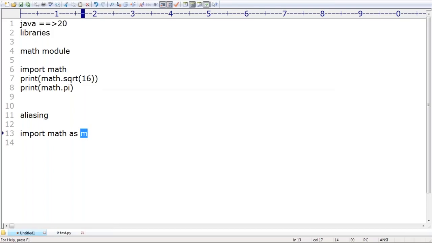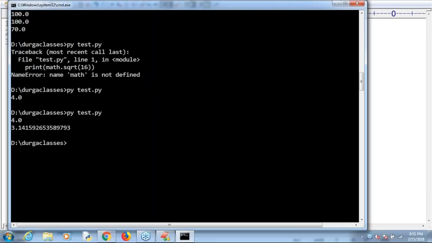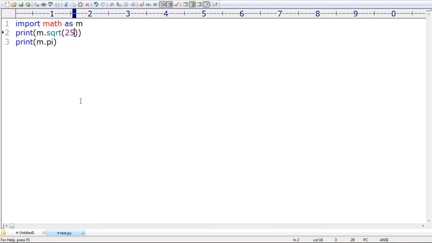Now observe that. Import math as m. Now we are not required to use math, we just use m. You may feel sorry seeing the same output, 25, like this. Observe what answer we get by default: 5.0, 3.1415 and so on. Clear? So this is how to create an alias name for the module.